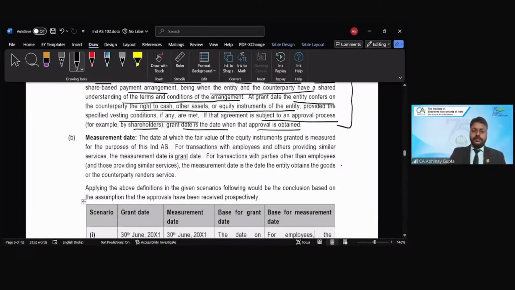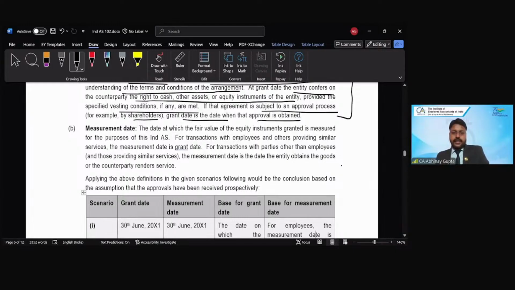And the measurement date. What is the measurement date? The date at which the fair value of the equity instruments granted is measured for the purpose of this Ind AS, right? So the measurement date would be the date on which the measurement will take place, that is the fair value of the equity instruments granted. For transactions with employees and others providing similar services, the measurement date is the grant date. So for employees, the measurement date will always be the grant date.